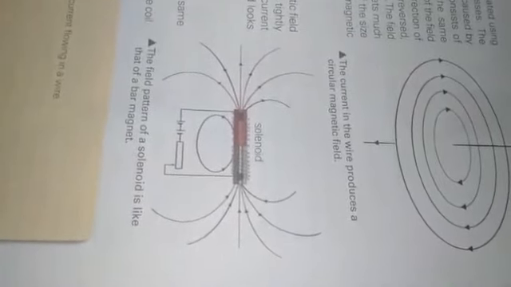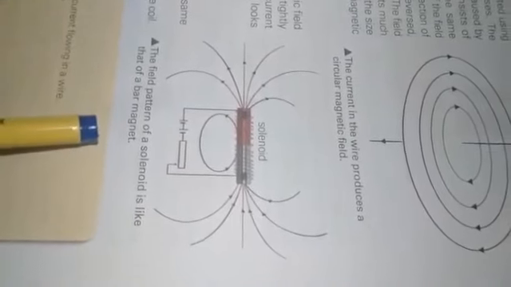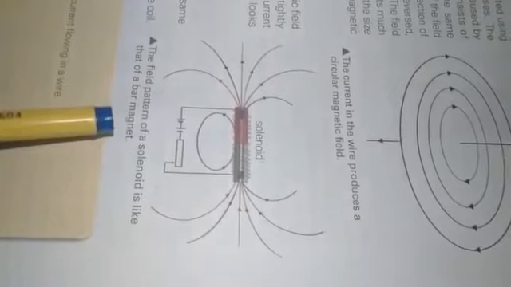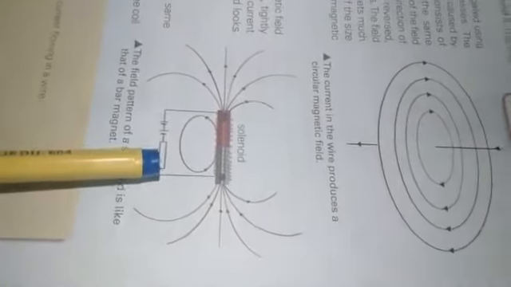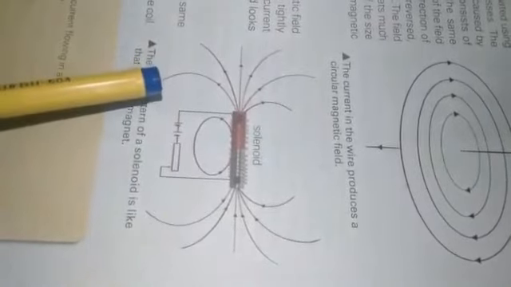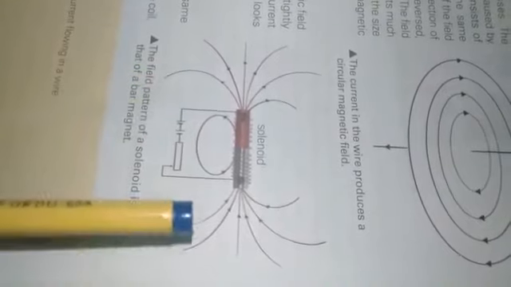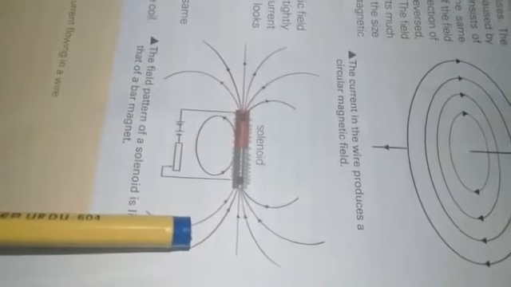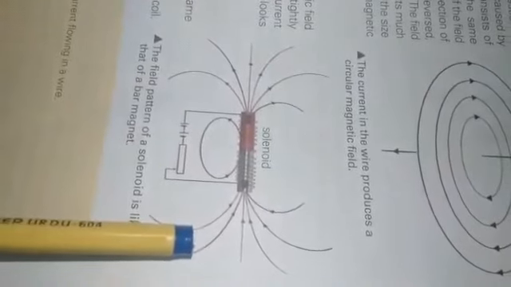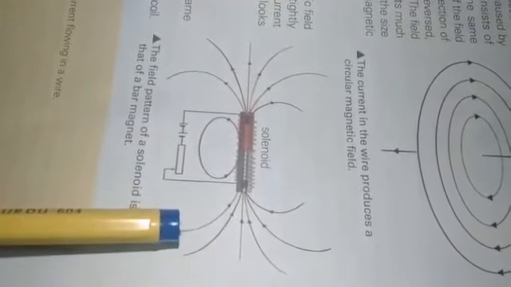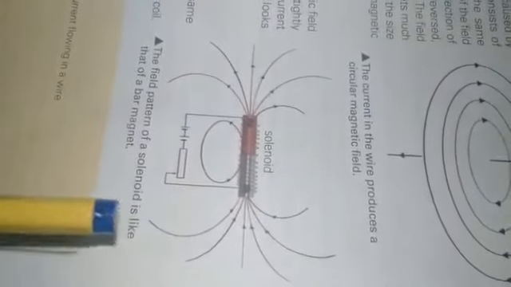We can increase the strength of this magnetic field by increasing the amount of the current, or by making more loops. Greater the amount of current, greater will be the strength of this magnetic field. If we make more loops of the wire, the strength of the magnetic field will increase. And finally, we can also increase the strength of this magnetic field by putting a core of iron or steel inside the coil.